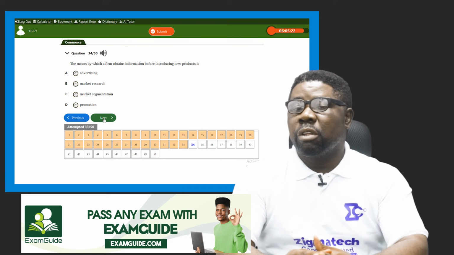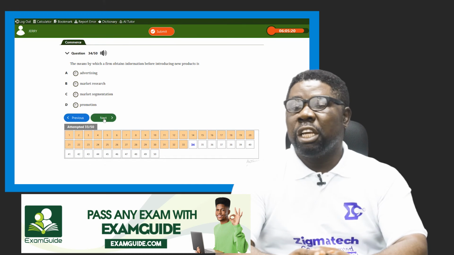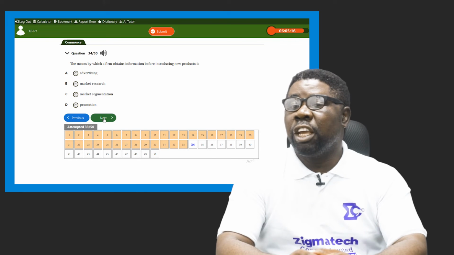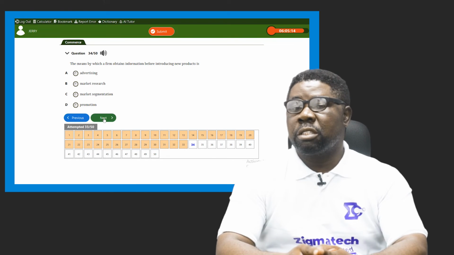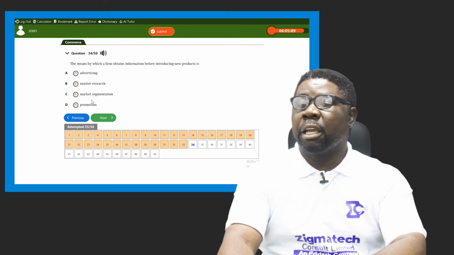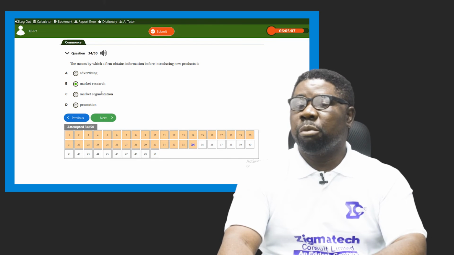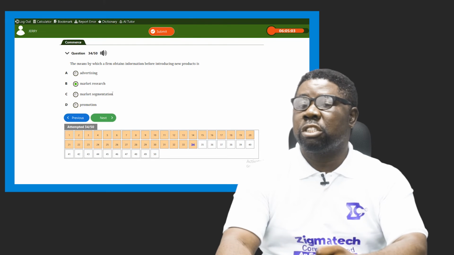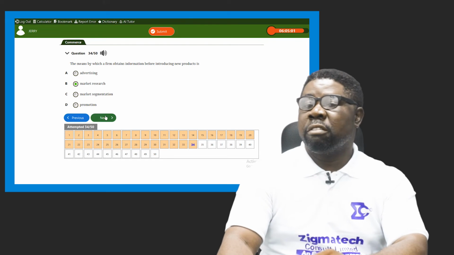Segmentation as well is part of it, but it is market research that gives you what the consumers want to see in the product before you produce it. Okay? So that is what our answer is: market research. It gives information before you can even segment. You have received information by research. Okay? Yeah, so our answer is option D.